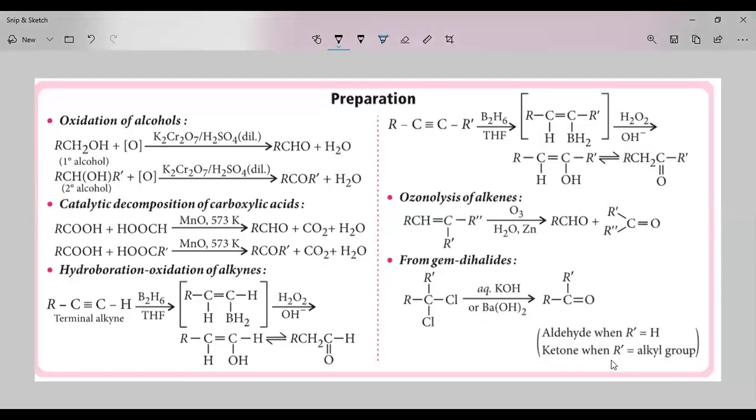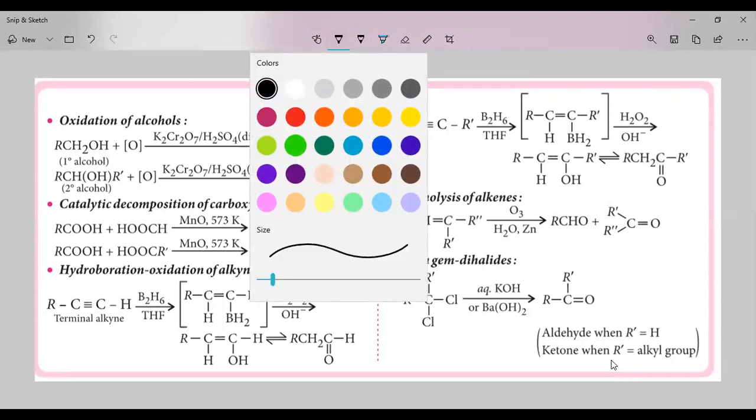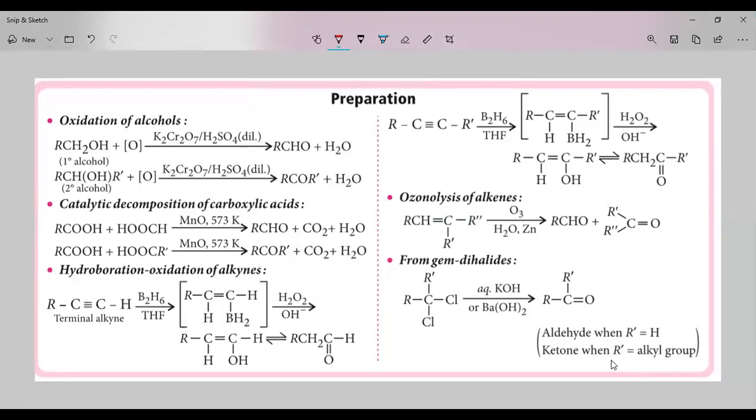So this is the preparation of aldehydes, right? How the aldehydes are prepared. Aldehydes can be prepared by how many methods? That is by oxidation of alcohols, then by catalytic decomposition of carboxylic acids, then hydroboration and oxidation of alkynes, ozonolysis of alkenes, and from gem dihalides. So these are the methods from which we can prepare aldehydes and ketones.